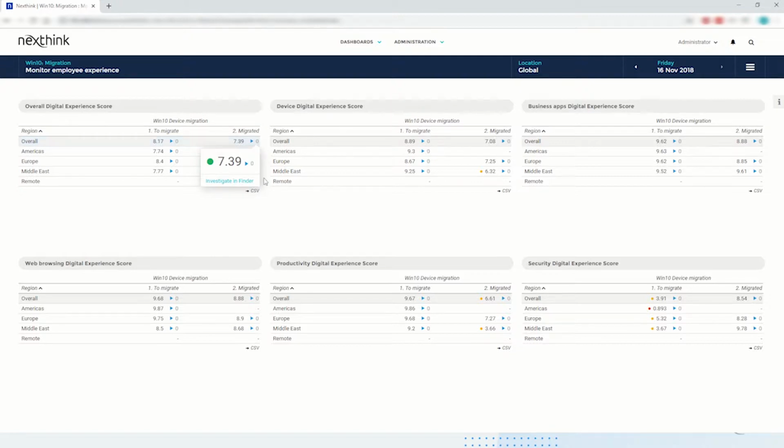Let's focus on the productivity part of the digital experience score. We can see that the score jumped from 967 to 661, and it's even worse in the Middle East. We can see a massive drop. So definitely something is affecting the productivity of users there. Let's have a look.